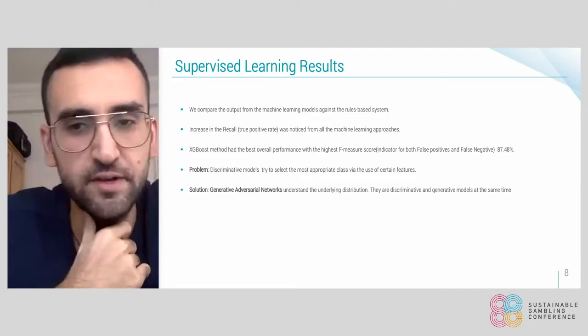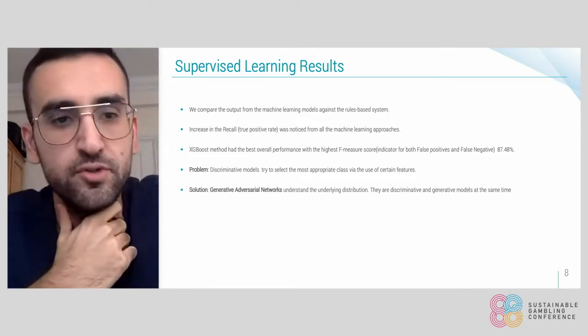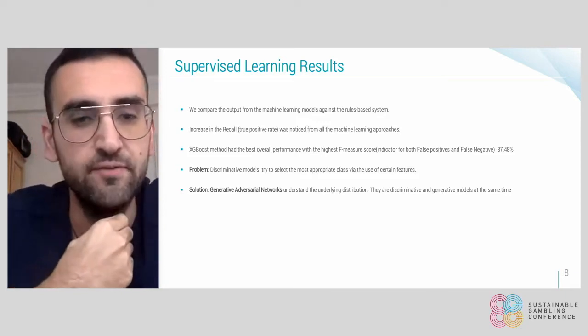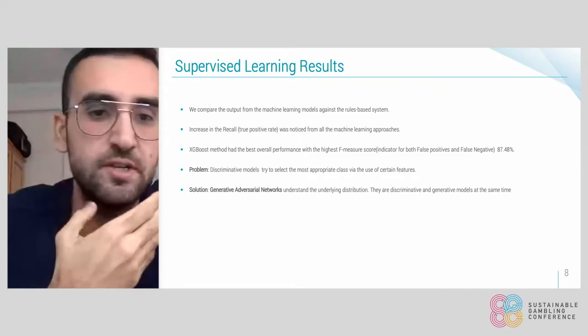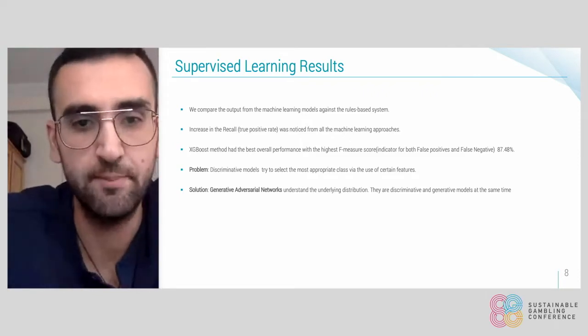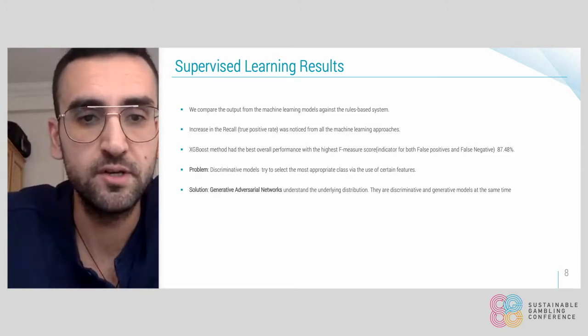However, even though I think we got good results with the supervised learning approach, using discriminative models could potentially have a different problem, because we're just using certain features in order to predict the appropriate class. We are not understanding the underlying distribution.